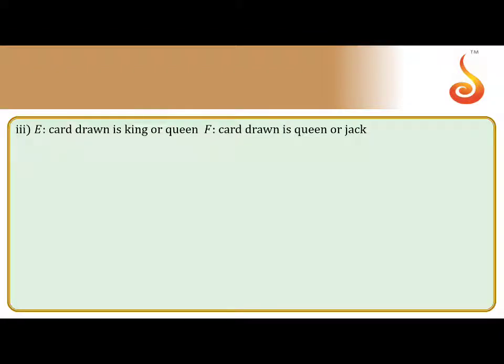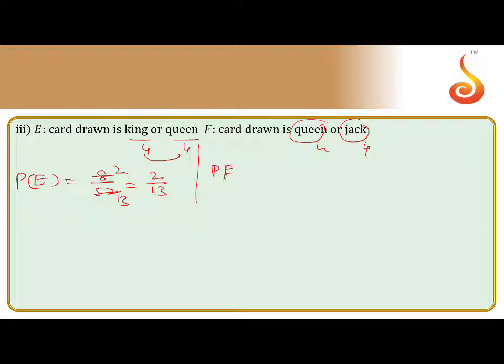Here E is that the card drawn is a king or queen. How many king cards? 4 king cards and 4 queen cards. That means king and queen total 8 cards. Probability of E: 4 plus 4, 8 out of 52, that is 2 by 13. Same thing for F: there are 4 queen cards and 4 jack cards. Therefore the probability of F is the same, 8 by 52, that is 2 by 13.